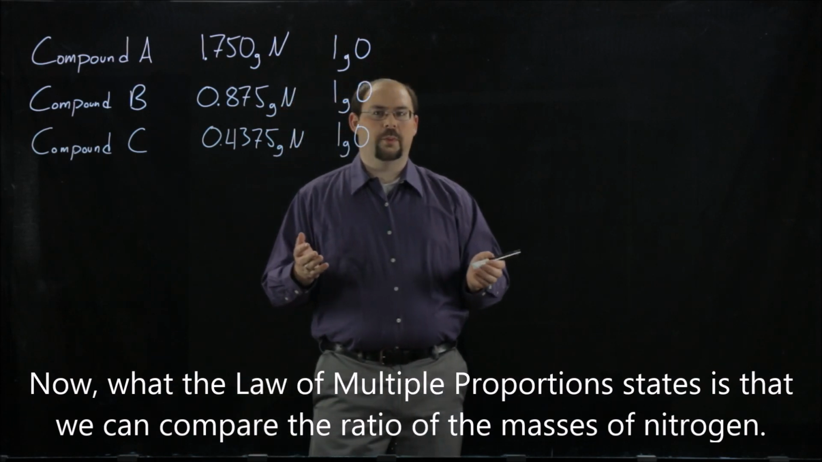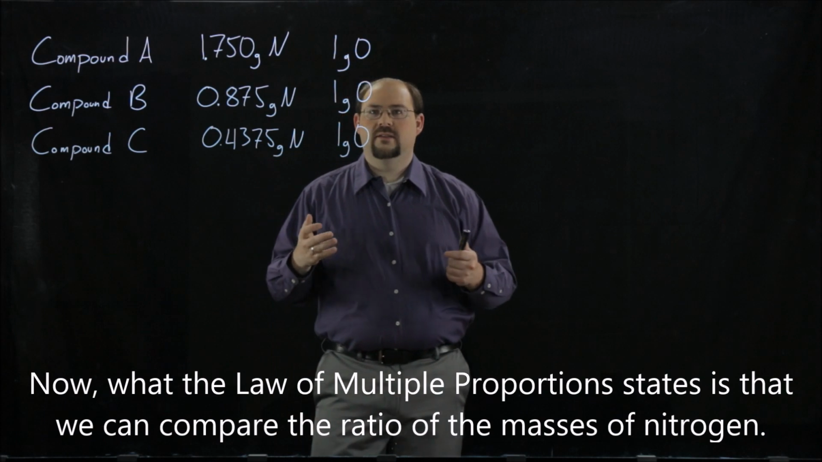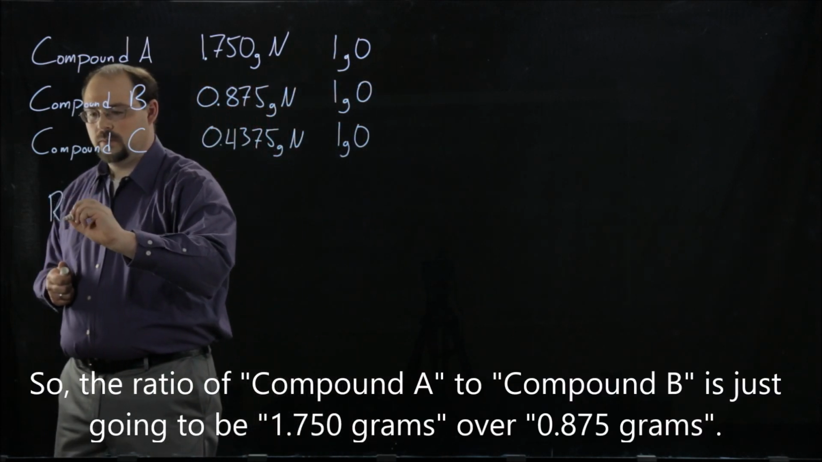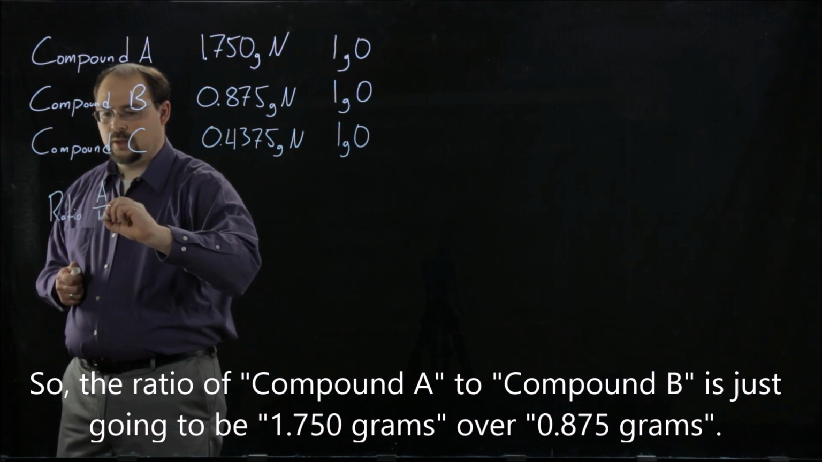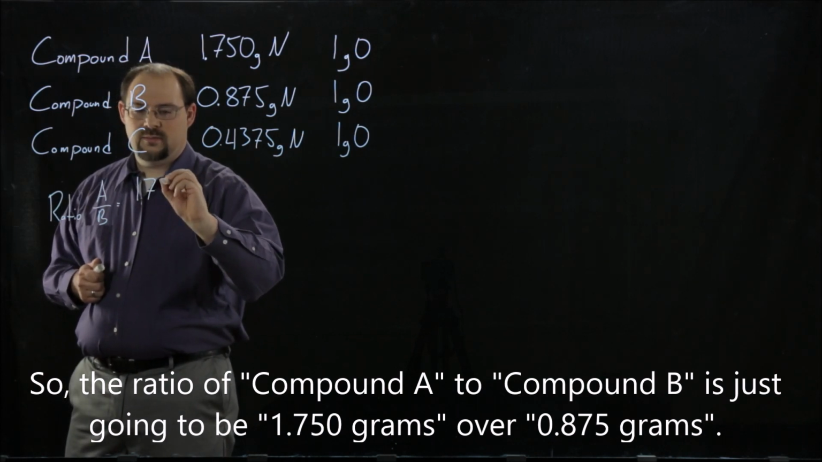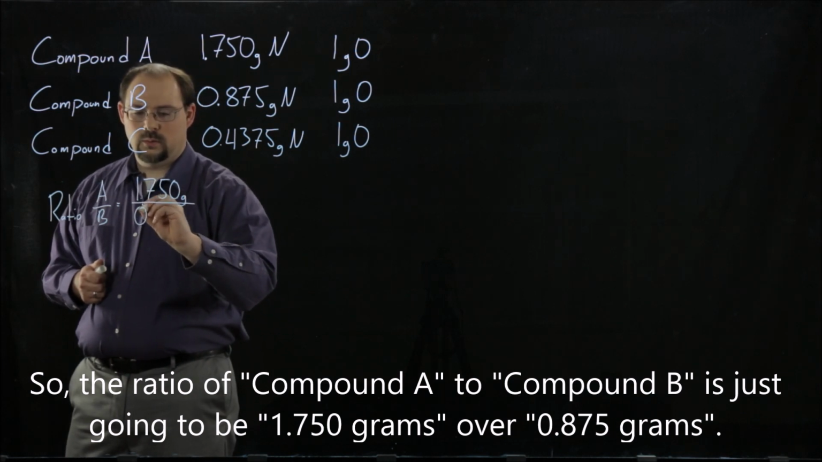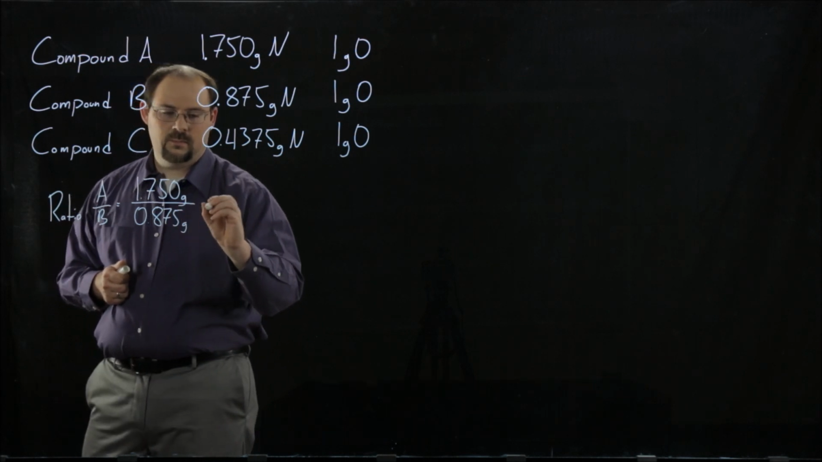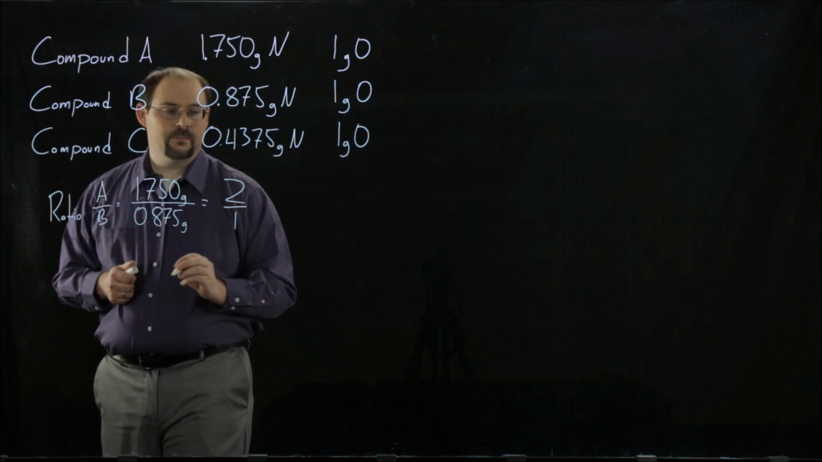Now, what the law of multiple proportions states is that we can compare the ratio of the masses of nitrogen. So, the ratio of compound A to compound B is just going to be 1.750 grams over 0.875 grams. And this ratio simplifies to 2 to 1.